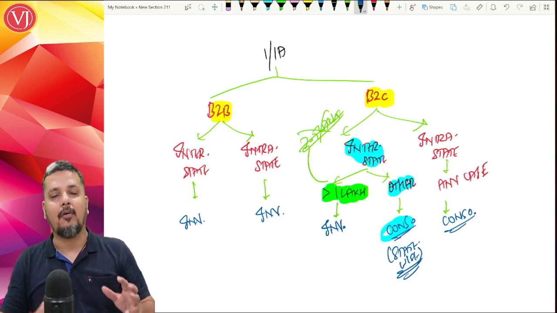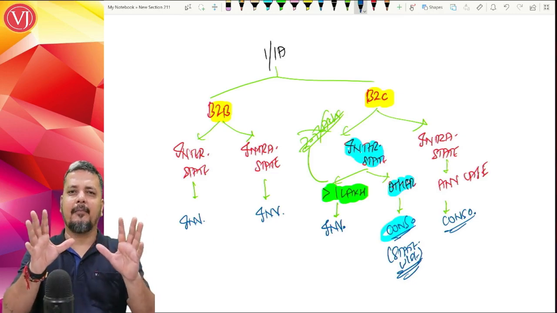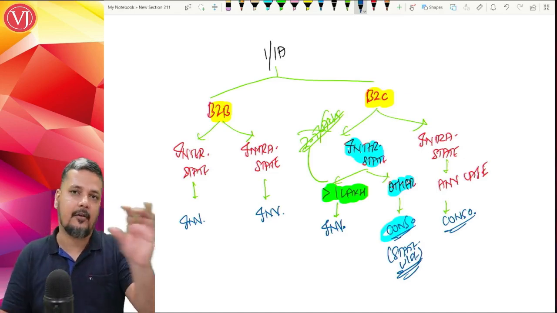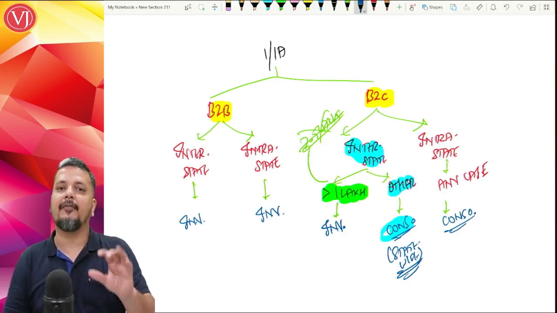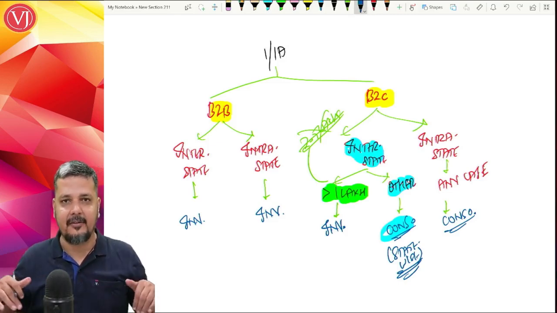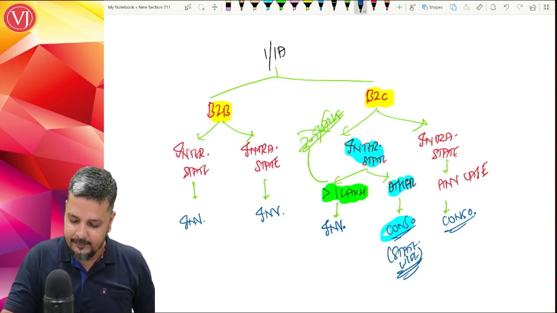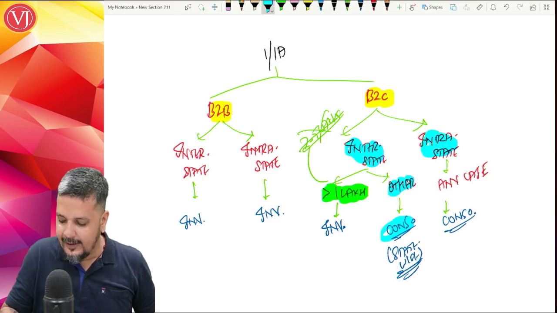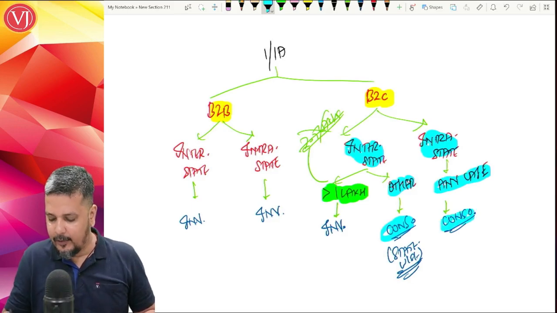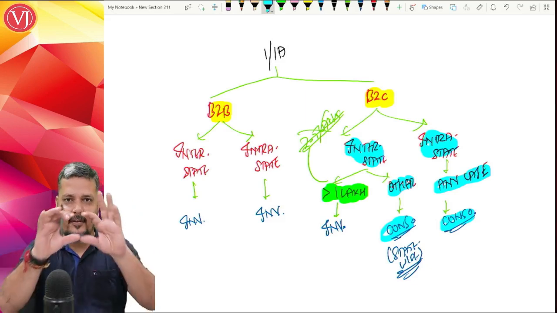But out of all those hundreds and hundreds of B2C interstate transactions, if there are 5 transactions having invoice value more than 1 lakh, that I cannot consolidate. That I have to report line by line. We call it B2C large. But when it is intrastate, within the state, I have thousands of B2C transactions within Tamil Nadu. Then I don't see whether it is more than 1 lakh or less than or equal to 1 lakh. In any case, I can report it consolidated: B2C Tamil Nadu, one line item. Thousands of transactions, but one line item.